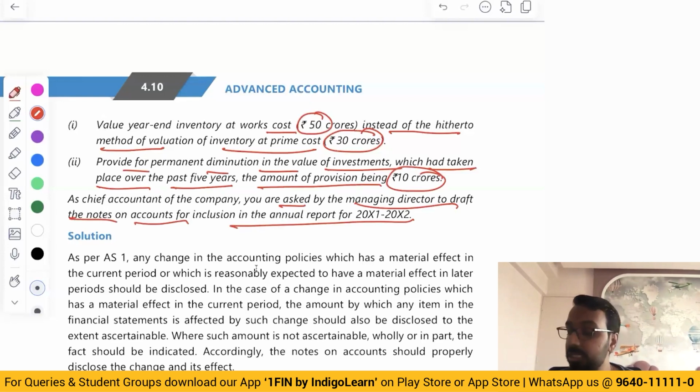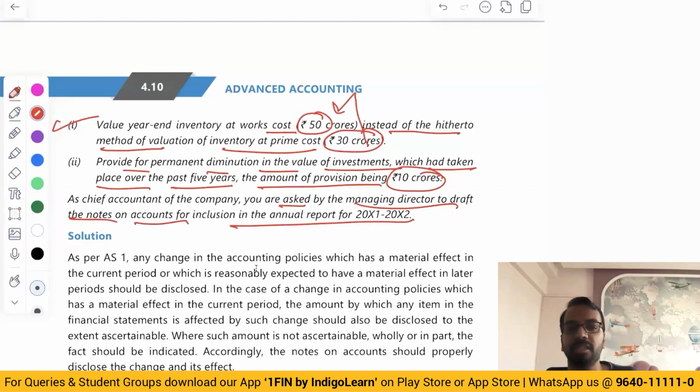Now, you may say, sir, is this the right thing to do? See, you can change the method of valuation of inventory. There is no problem. Okay. The only thing that the standard requires is you're changing the inventory from 30 crores to 50 crores. That additional 20 crores should be disclosed in the financial statement.